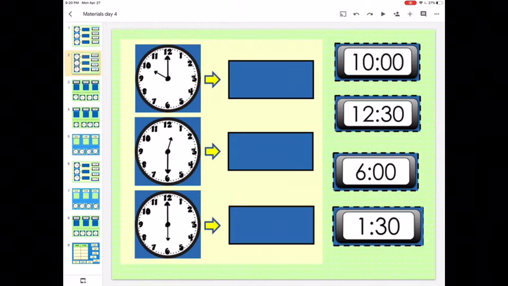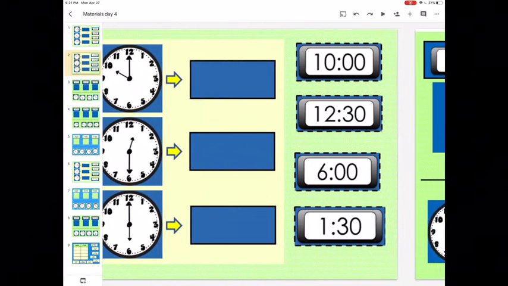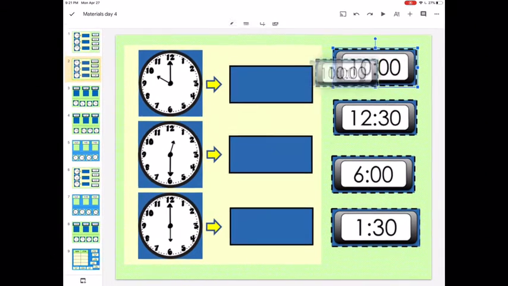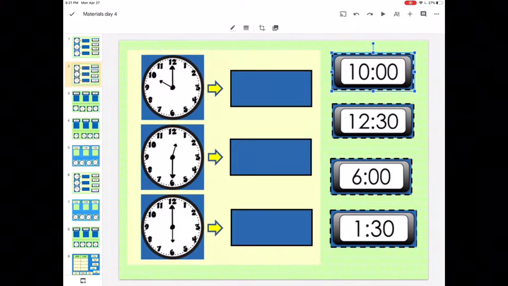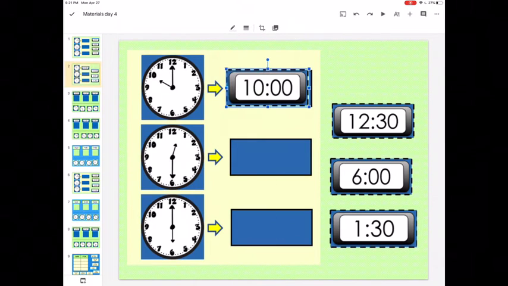So the first one, the minute hand is on the 12 and the hour hand's at the 10. Well, we know if the minute hand's on the 12, it's an hour. So we know that for a digital clock, there's going to be 2 zeros at the end. Now, when we look at the hour hand, we know that it's on the 10. So it is 10 o'clock. That one goes to that one.